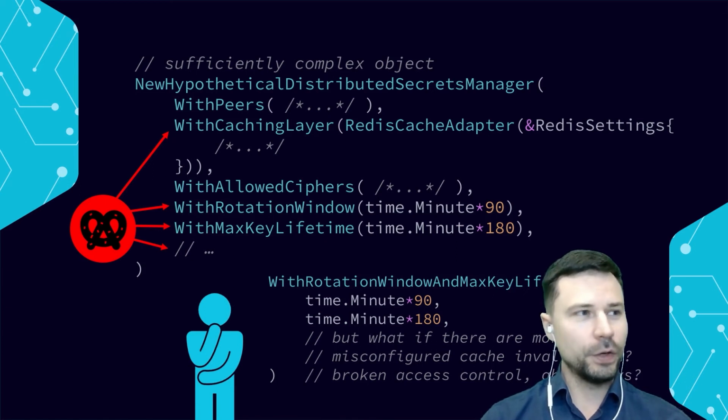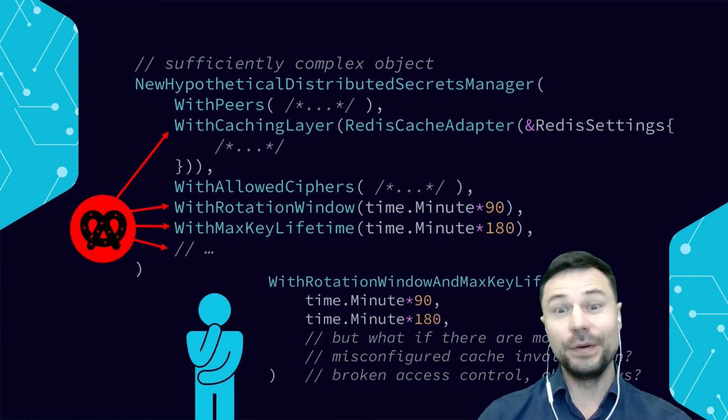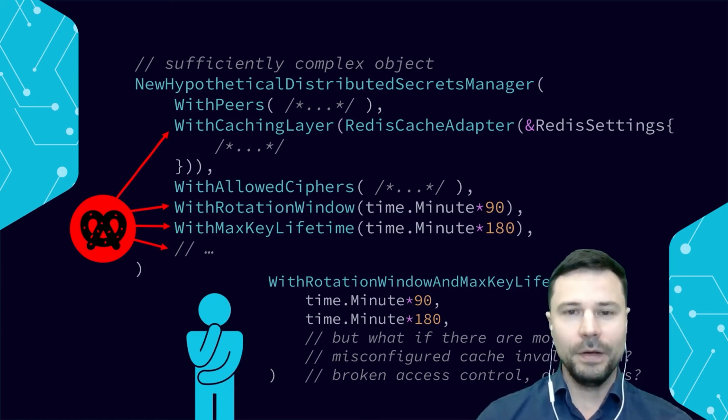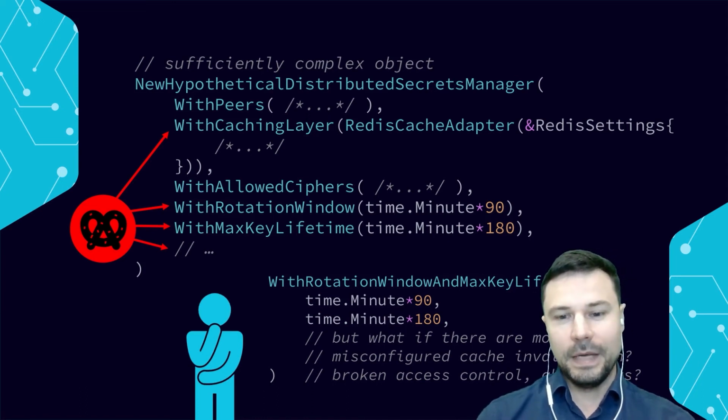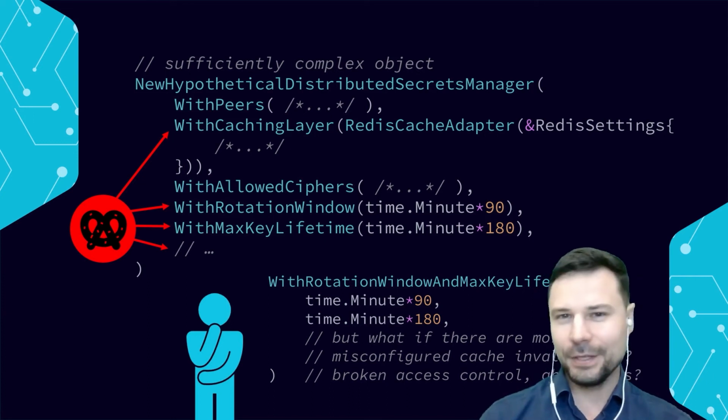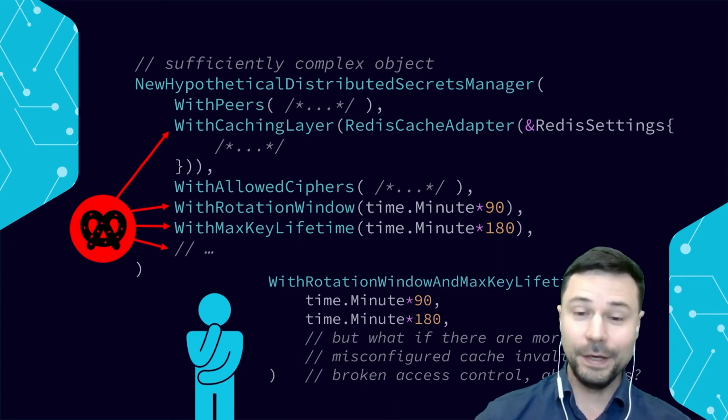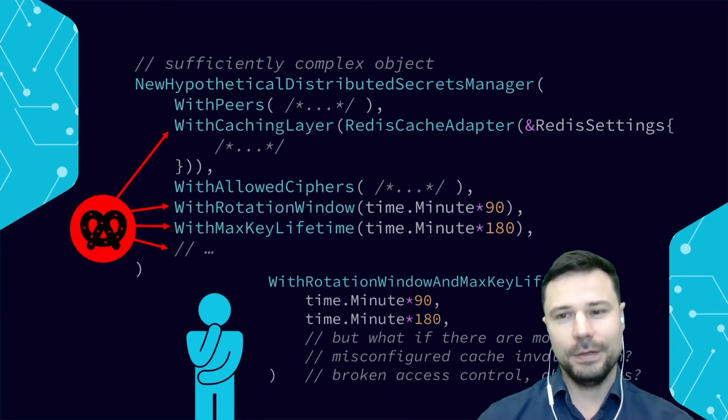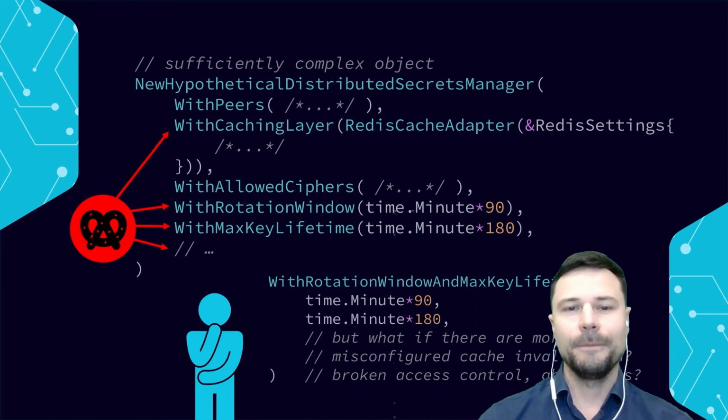We could have a situation where ghost keys are still in cache even though the secrets manager has already expired them. That would be a bypassed access control, and it's very easy to imagine a scenario where the misconfiguration causes it to persist for all eternity. So how can we address this? How can we do this securely?